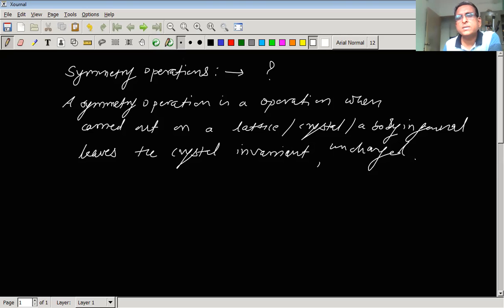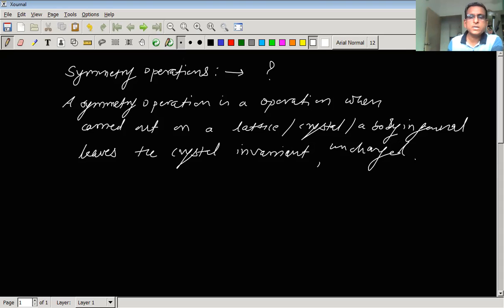We will find no change even if we carry out the operation. We will not be able to distinguish between the initial position and the new position of the lattice, crystal, or any body in general. Such an operation is called a symmetry operation.